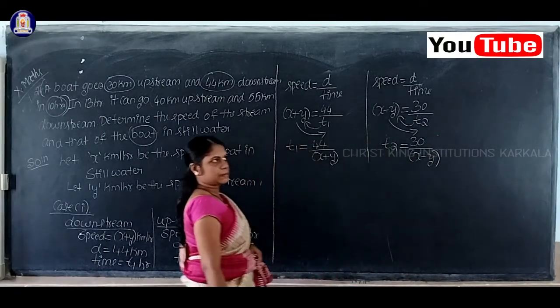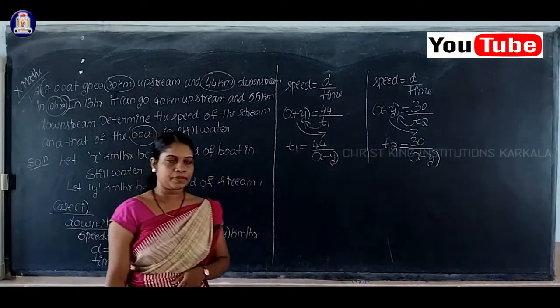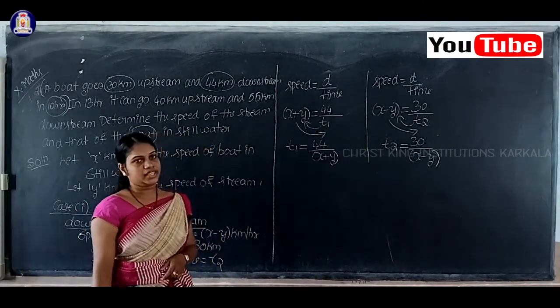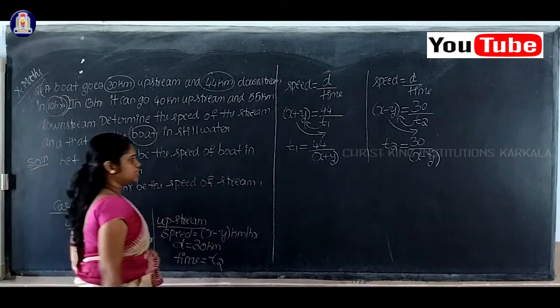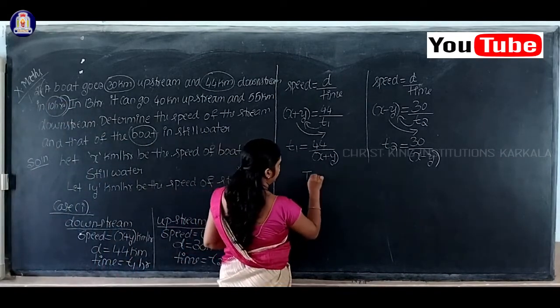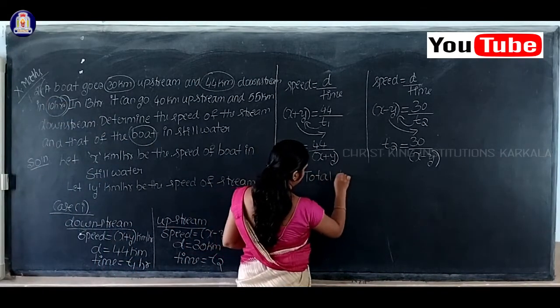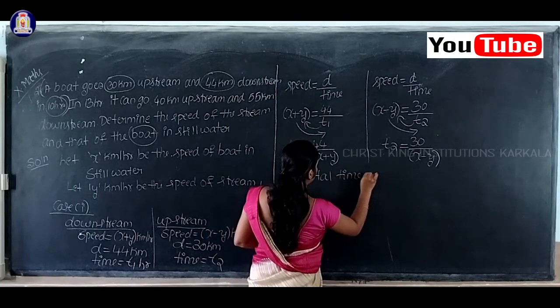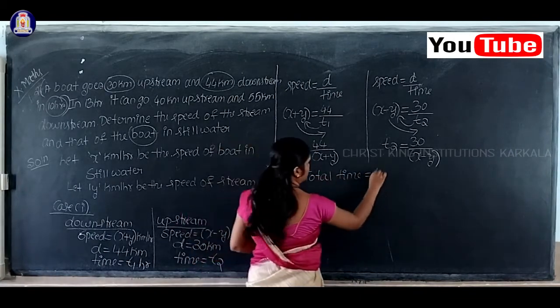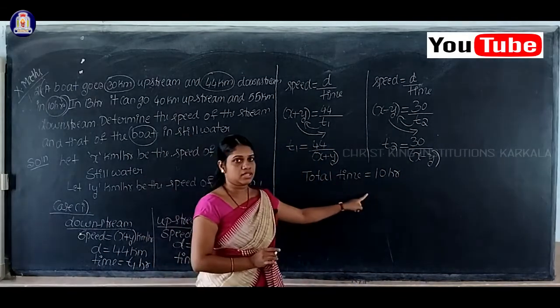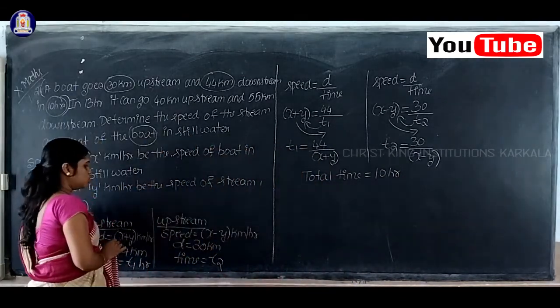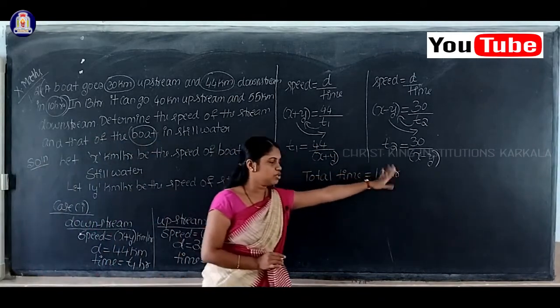See students, in the question the total time is given, isn't it? Total time in case 1 is equal to how much? 10 hours given. Total time means time for downstream and upstream, that is equal to 10 hours.